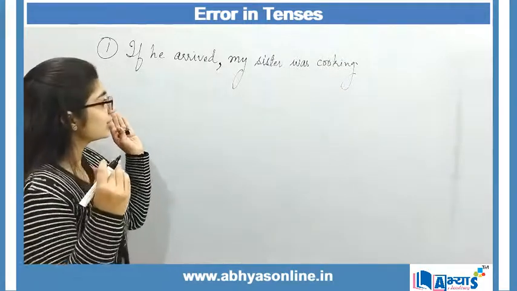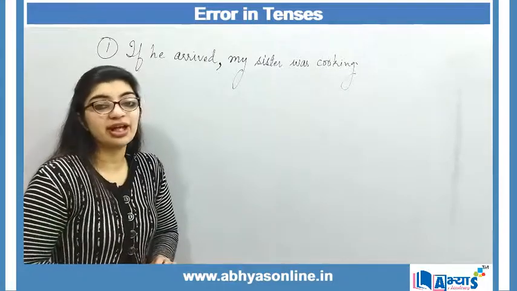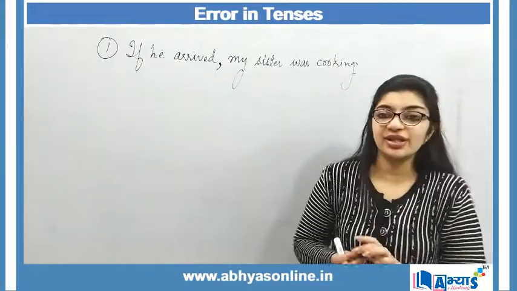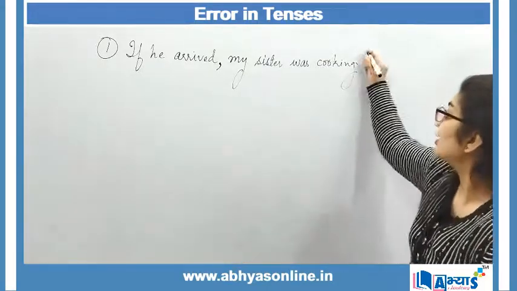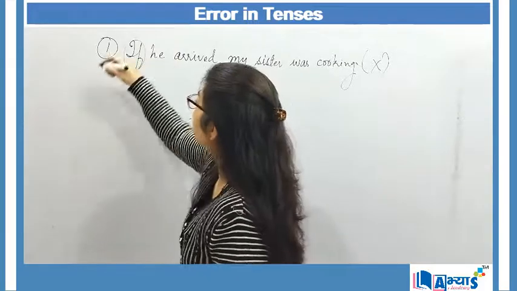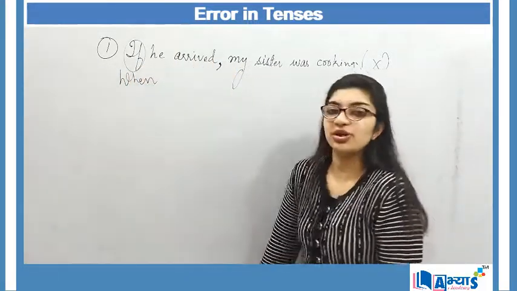Now, by just reading the sentence aloud, we can find out the error and realize that the formation of the sentence is not correct. There is an error in the sentence. Instead of using if, we will say when he arrived, my sister was cooking.